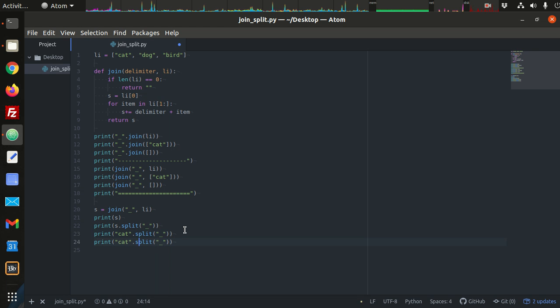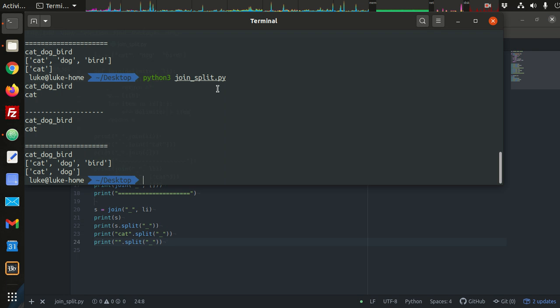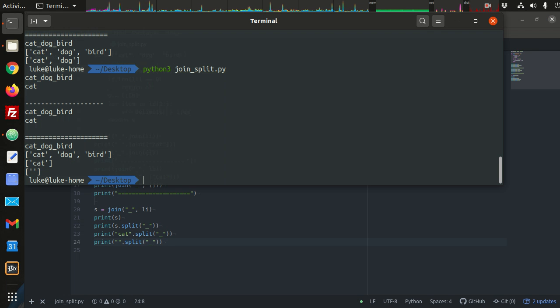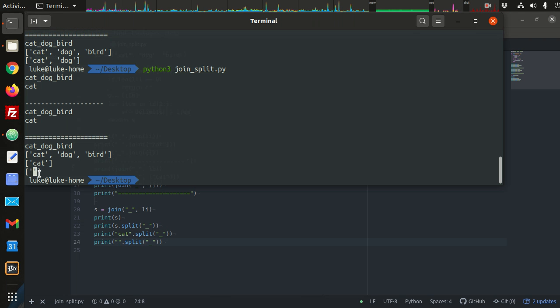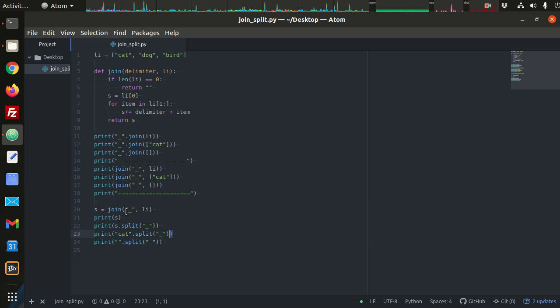And then what happens if you have the empty string and you split over the underscore? Okay. Now this one may not be as intuitive, right? We might have thought that that would be just an empty list, but it's actually the empty string as the one and only member, the one and only element of that list. Okay, so this is the behavior we're going to try to mimic.